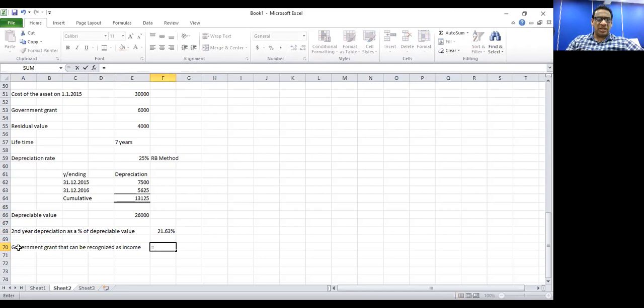So we know government grant is 6,000. Out of the 6,000 for second year, we can recognize 21.63%, which is approximately 1,298 rupees.